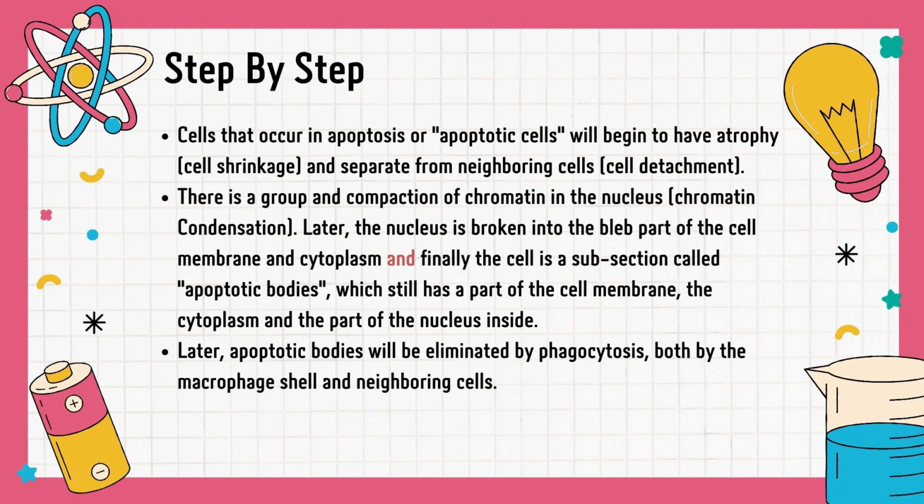Step by step, cells undergoing apoptosis will begin to shrink and separate from neighboring cells. There is grouping and compaction of chromatin in the nucleus. Later, the nucleus breaks up, and finally the cell breaks into fragments called apoptotic bodies, which still contain part of the cell membrane, the cytoplasm, and part of the nucleus inside. Later, apoptotic bodies are eliminated by phagocytosis, both by macrophages and neighboring cells.